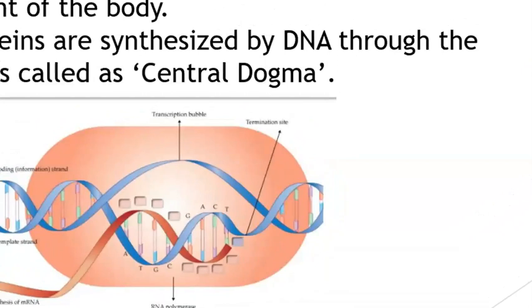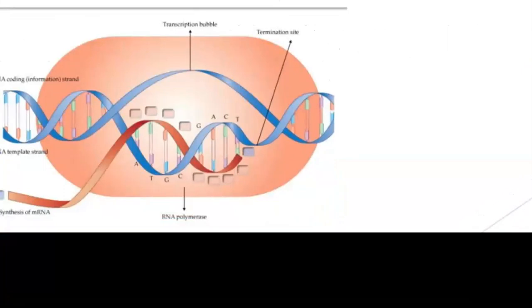Again, when mRNA has to be produced by one of the strands of DNA, the enzyme RNA polymerase will bring